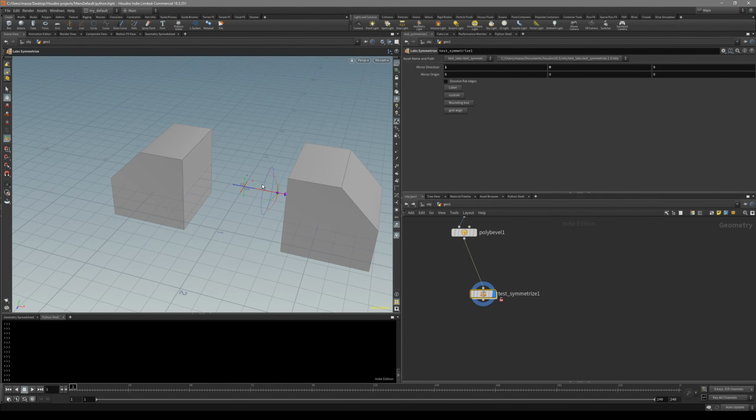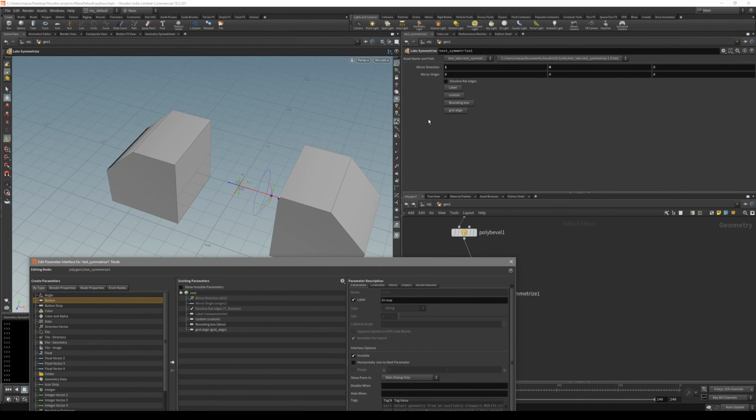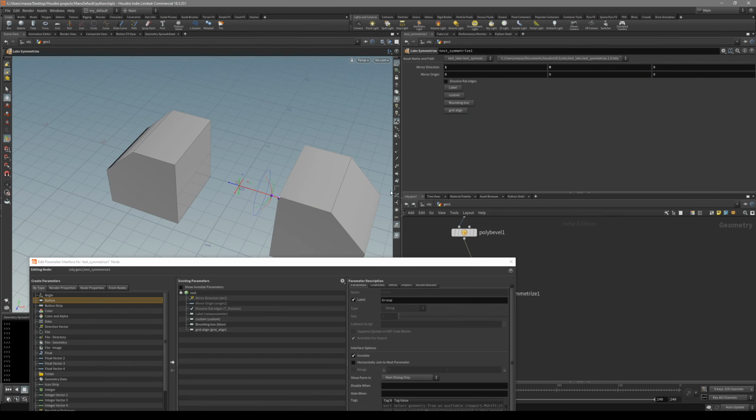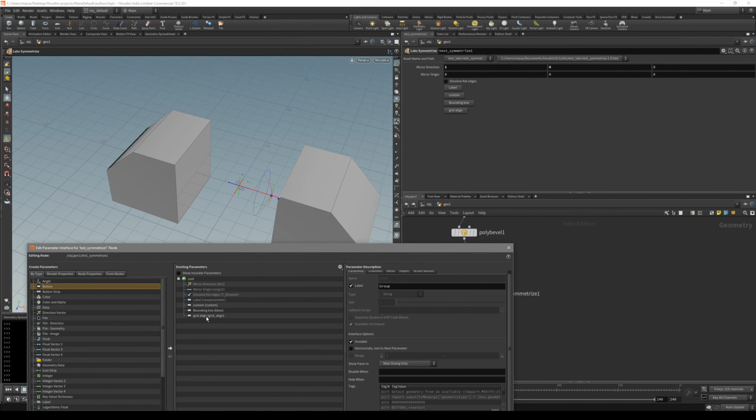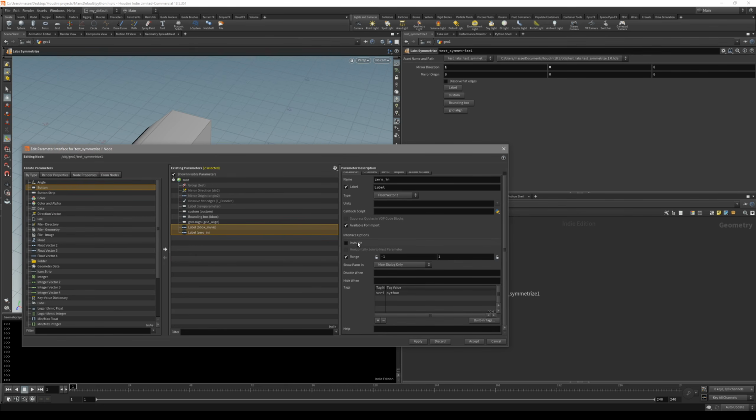So this is my end result that you saw at the start of the video. So I just go to the parameter interface. What I did is basically just switching between three buttons, and let's take a look at what I actually did. So I had created two, let's show also invisible parameters. There are two invisible parameters, which basically, let's enable them and make them visible.